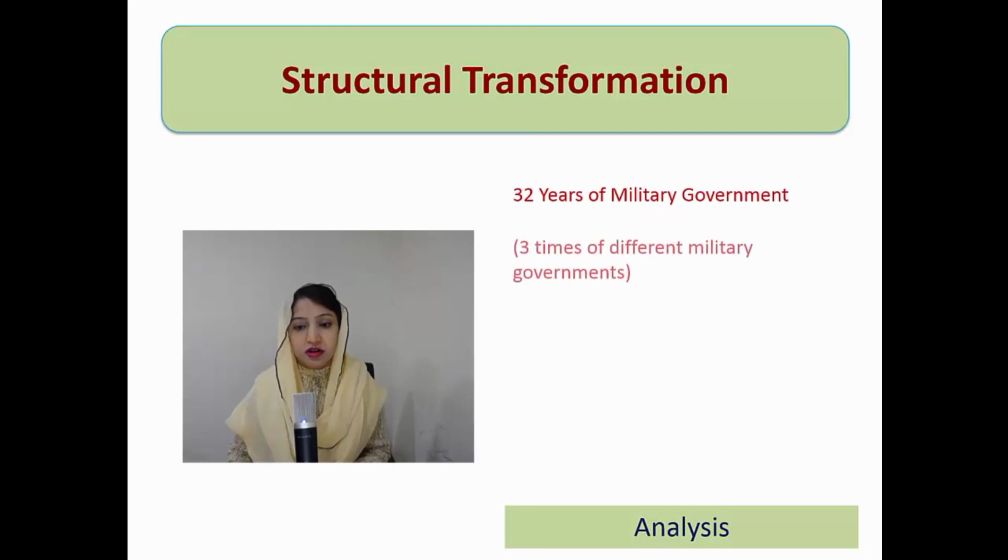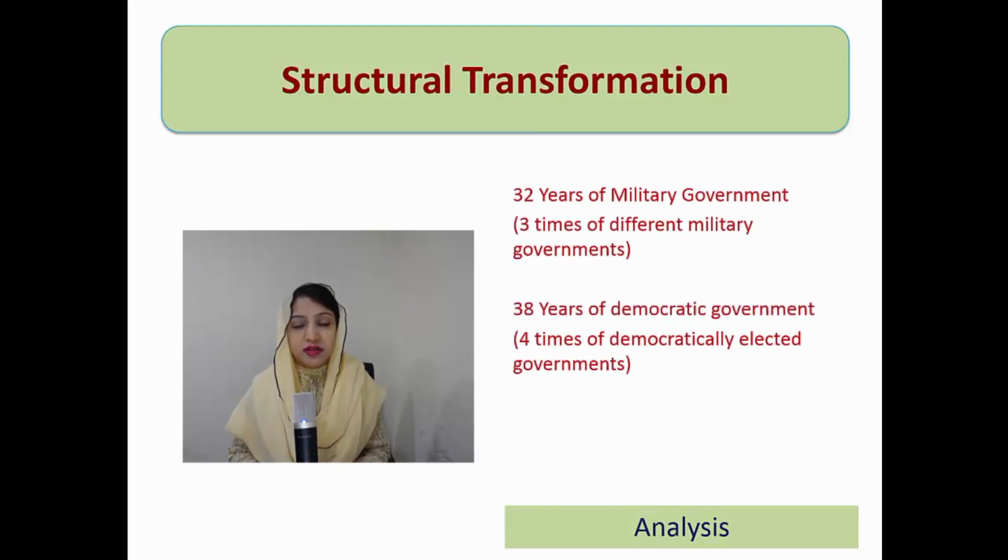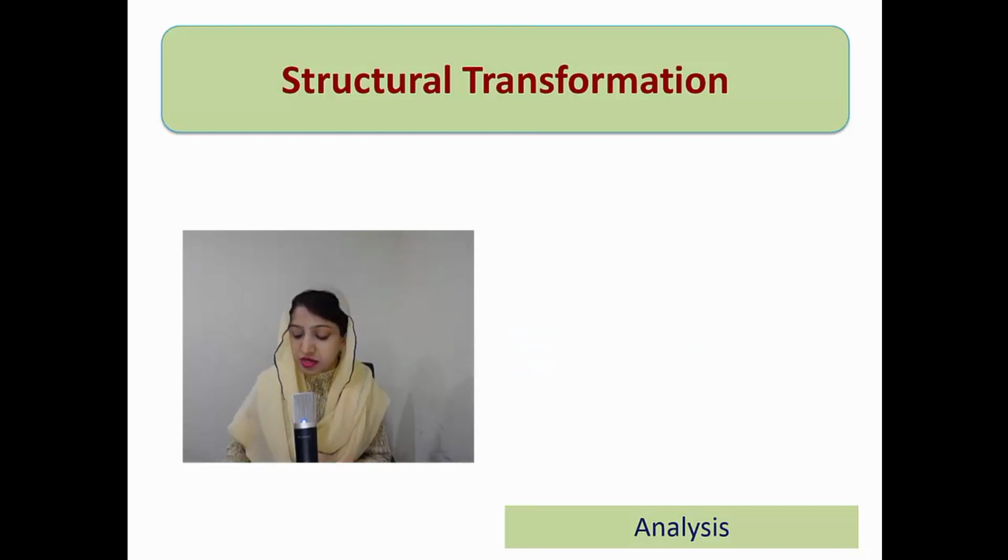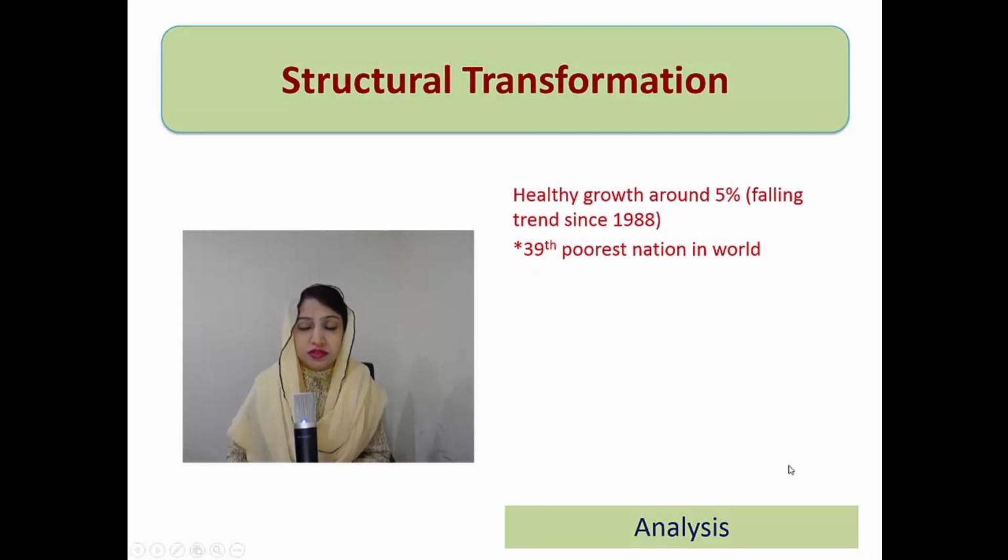First of all, we'll discuss Pakistan's economy under different types of regimes. One is a military regime and the second is a democratic regime. If we look in detail, in these 70 years, 32 years are of military government, having 3 different time periods, and 38 years are of democratic government, having 4 different time periods. So democracy, as compared to the military government, has more time in Pakistan's economy.